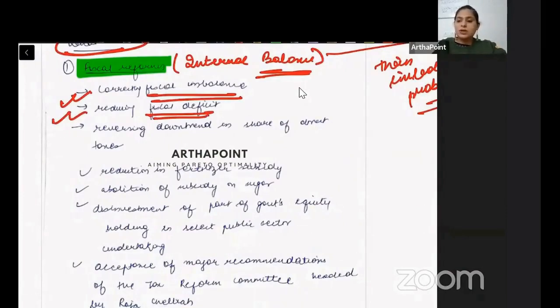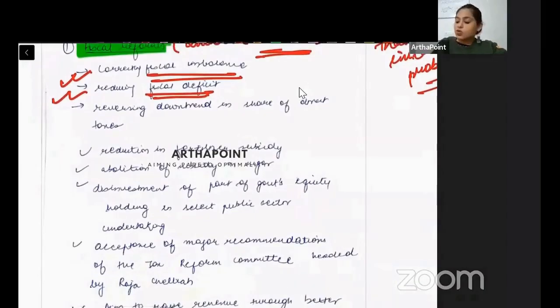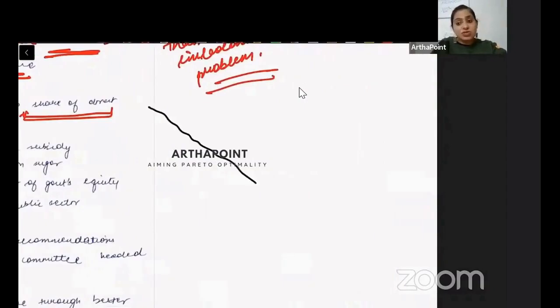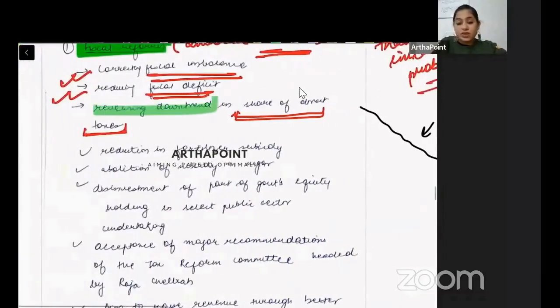You would have heard of the Fiscal Responsibility and Budget Management Act. It came in 2002. The aim was to make sure that you have a target, ki isse upar fiscal deficit should not go. This is the upper limit for my deficit. So we wanted to reduce fiscal deficit. We wanted to increase the share of direct taxes. What we saw was that the direct tax share was reducing. We had to change this downtrend towards an uptrend.